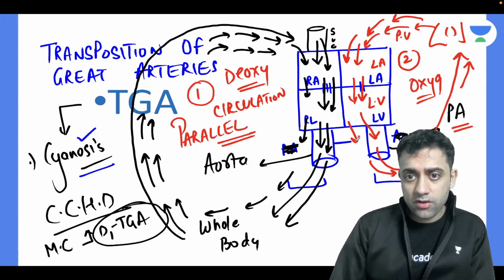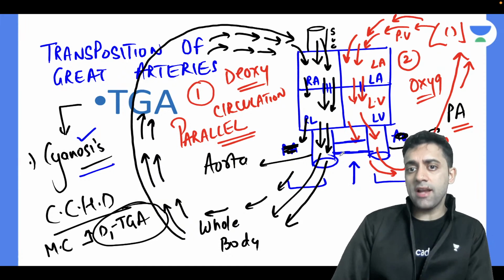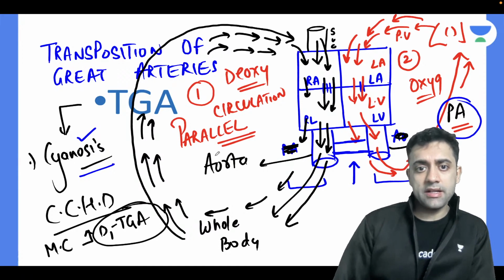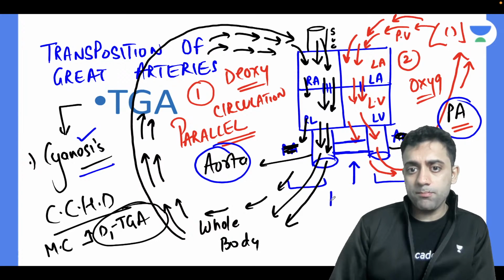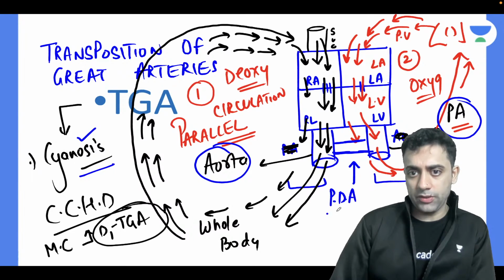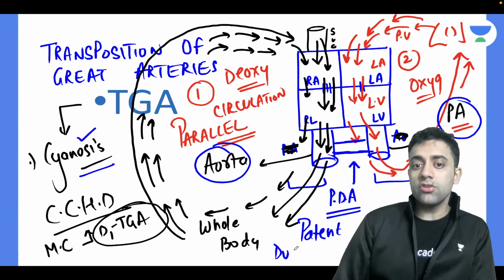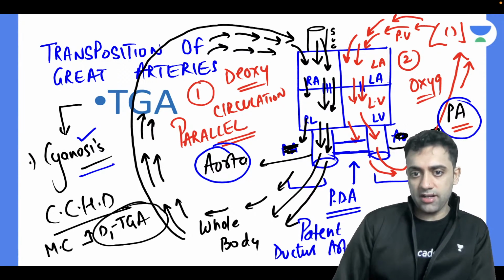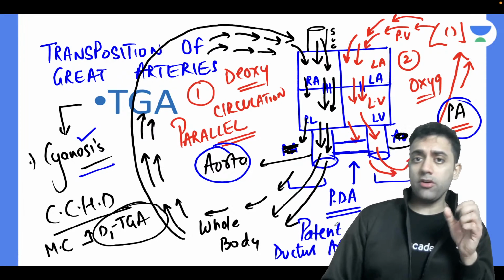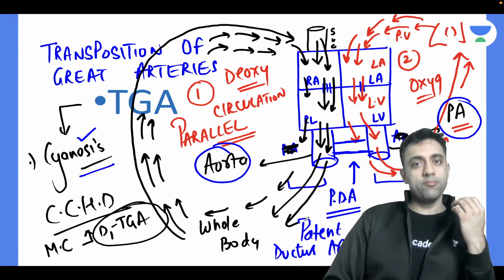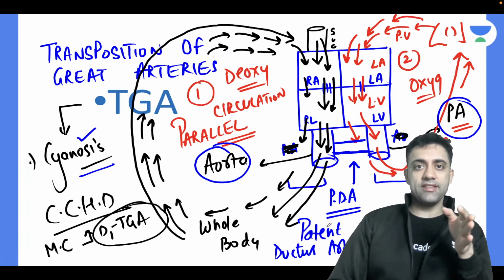So in this condition, if I open this channel, what is this channel between the pulmonary artery and the aorta? This is nothing but patent ductus arteriosus, PDA, right? Have you heard of PDA, patent ductus arteriosus? PDA opening or closing is in my hands.